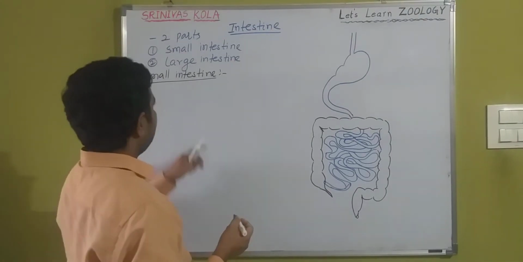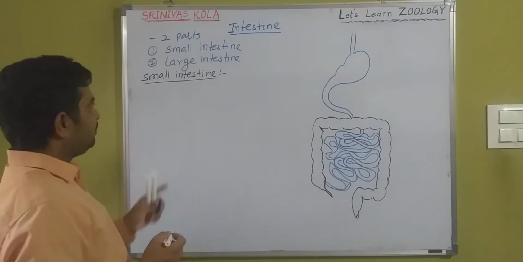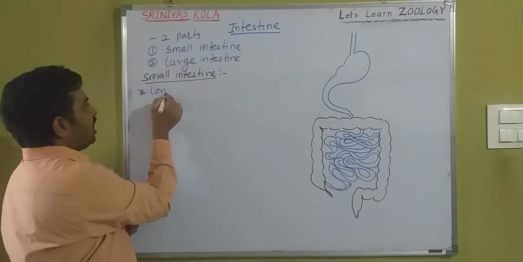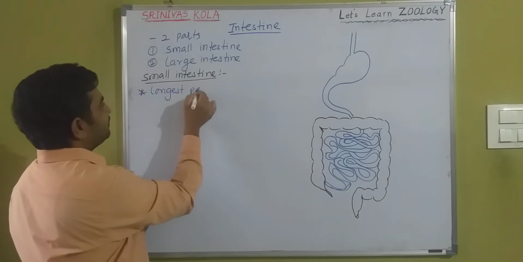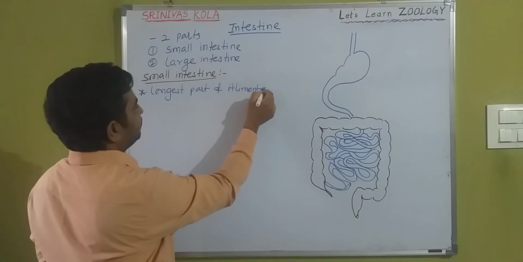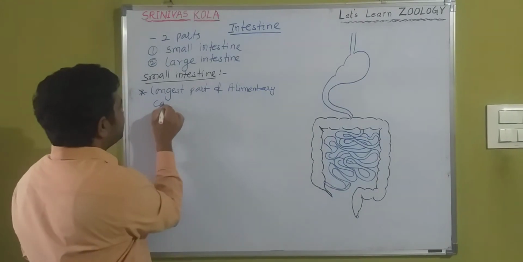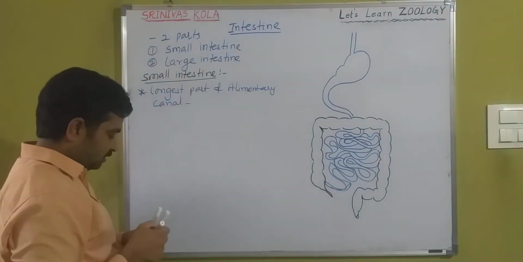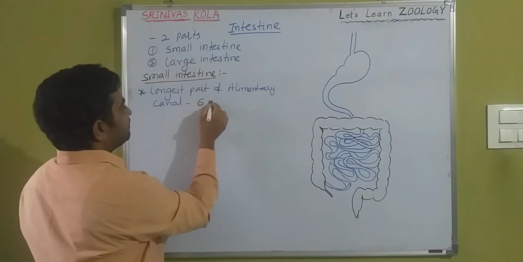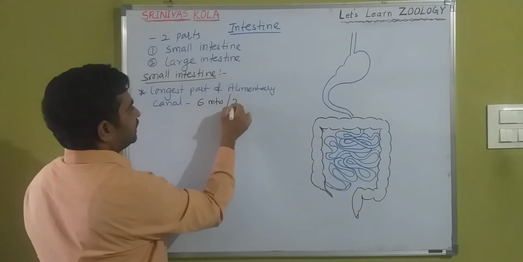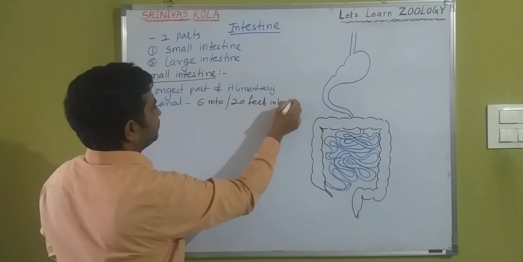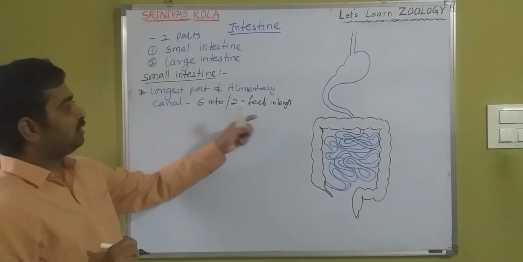Okay. So the small intestine is almost the longest part of the alimentary canal. It is about 6 meters or 20 feet in length.